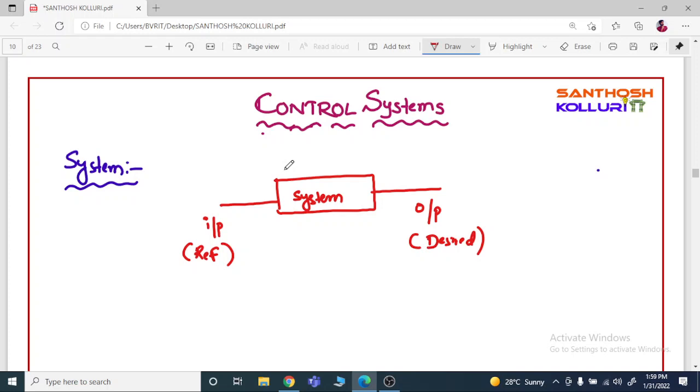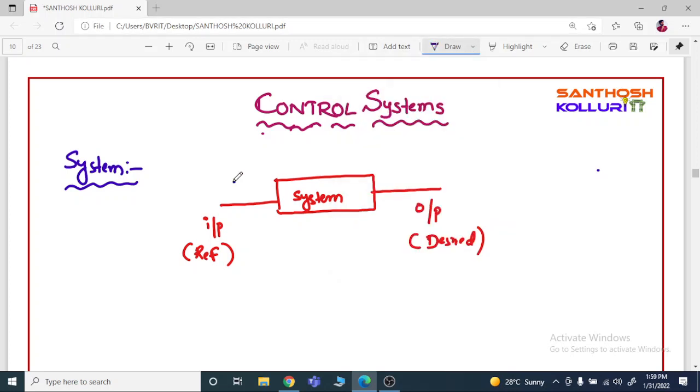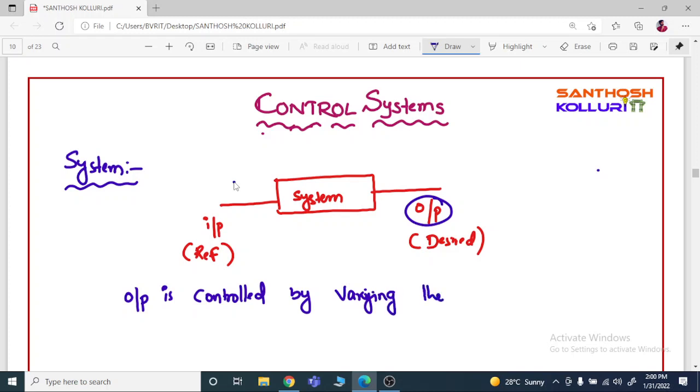Now, what is a control system? Whenever the output is controlled by varying the input, that system can be called a control system.